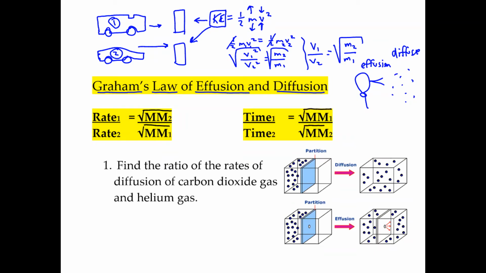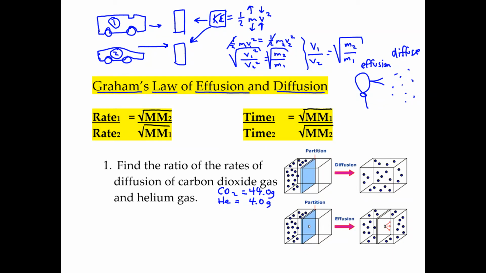All right, so let's take a quick look at this. Let's take the ratio of carbon dioxide and helium. So you know carbon dioxide is CO2, and that weighs 44 grams per mole. And you know that helium is a much lighter gas weighing only 4 grams per mole.